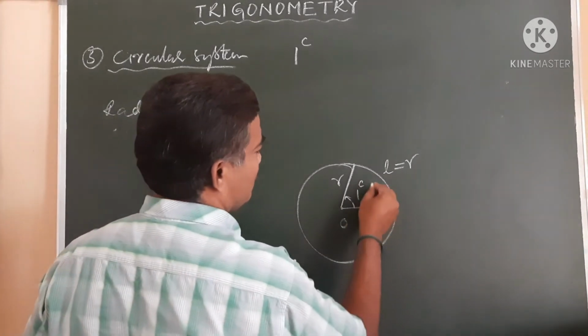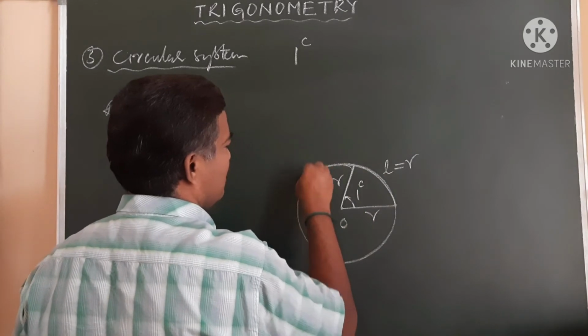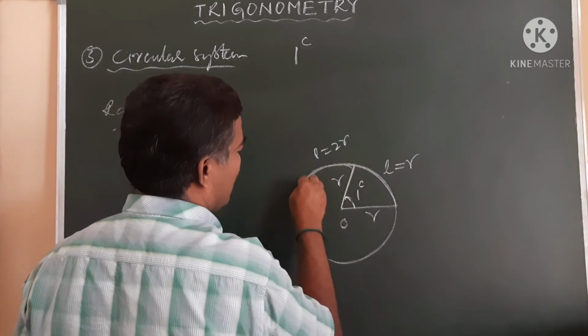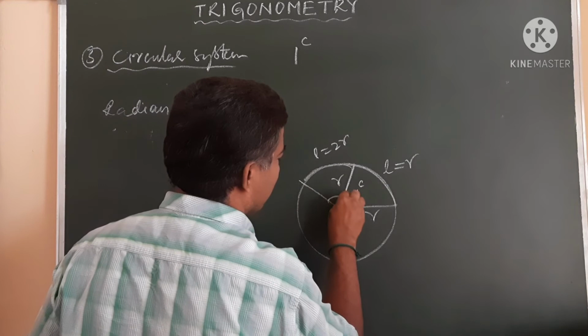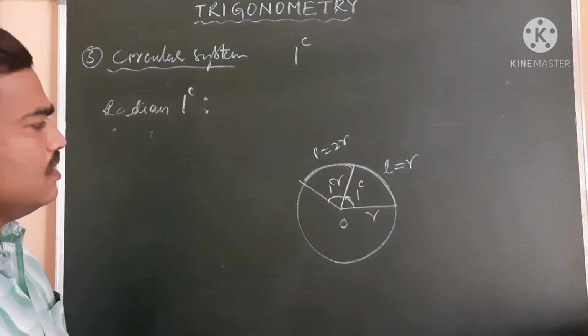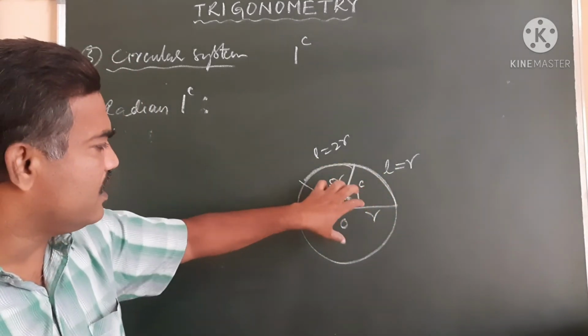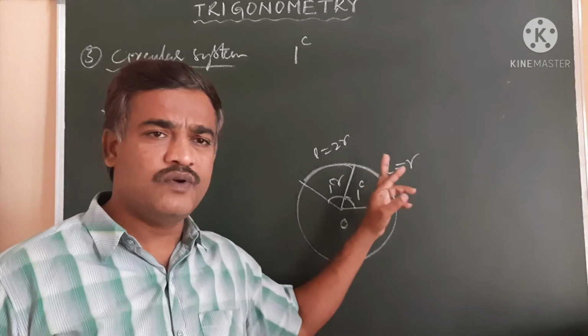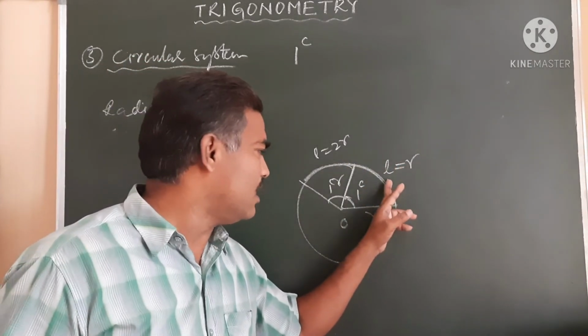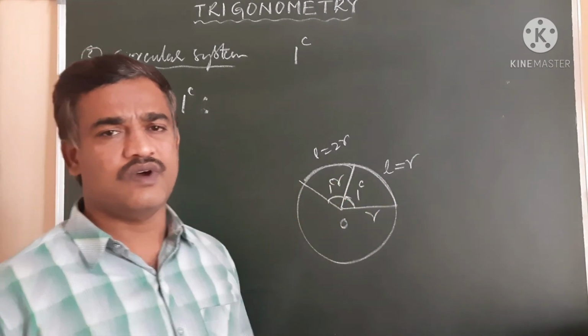Suppose L is equal to 2R, then the angle is 2 radians. So the definition of a radian is the angle subtended by an arc whose length is equal to the radius, and that is called 1 radian.